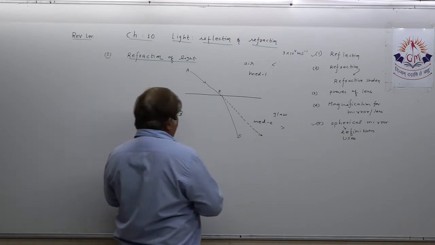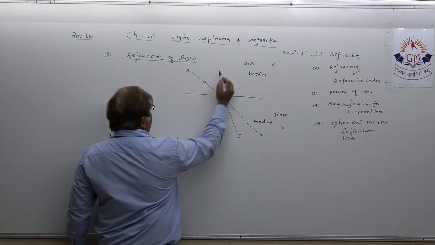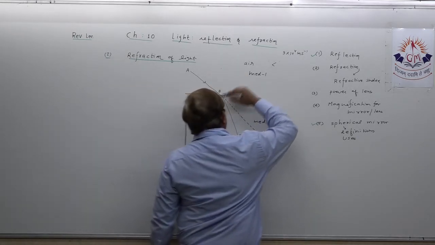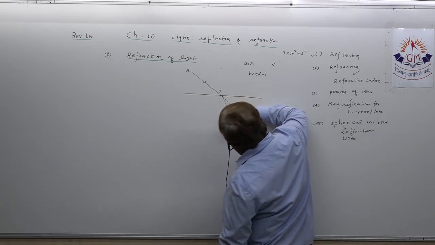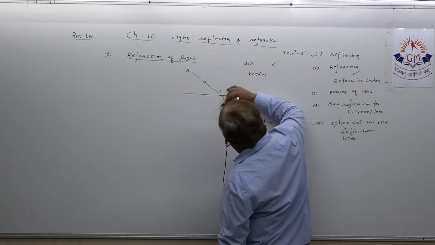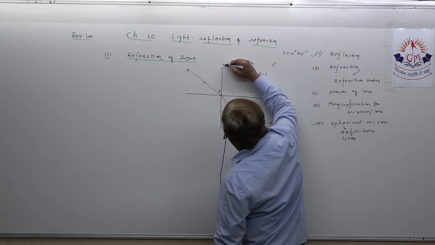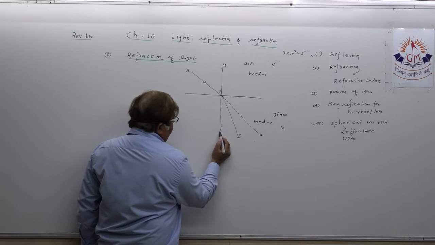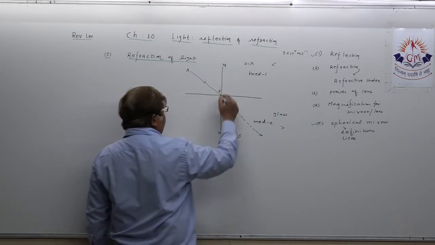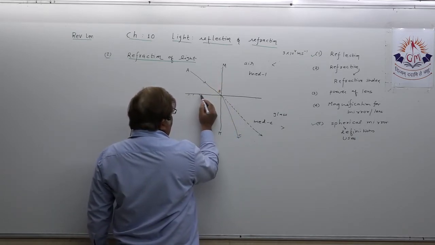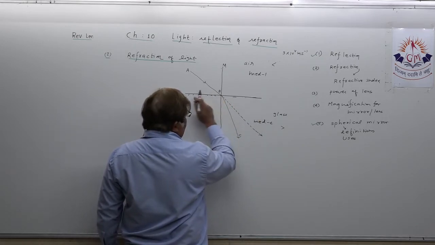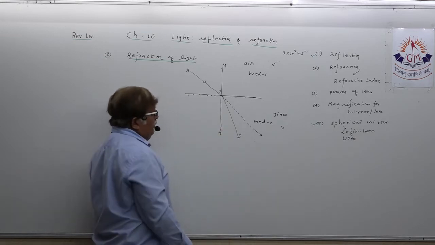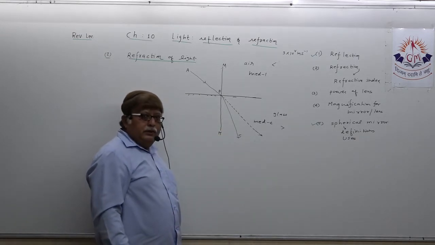Suppose I draw one line segment which is perpendicular to the interface, then you will call it normal. Suppose MM dash. MM dash is a line segment drawn perpendicular to this refracting interface. So this is called normal, as you all know. Understand?